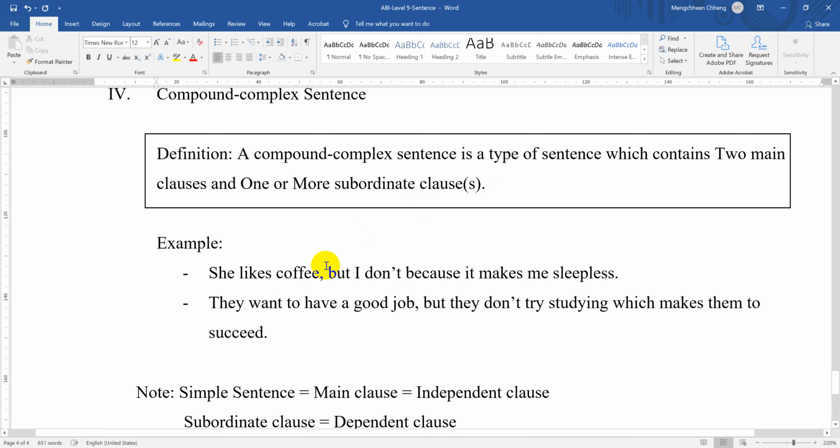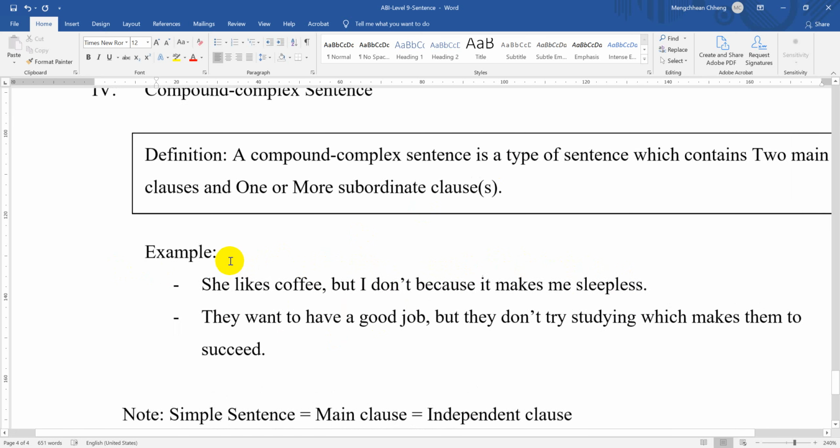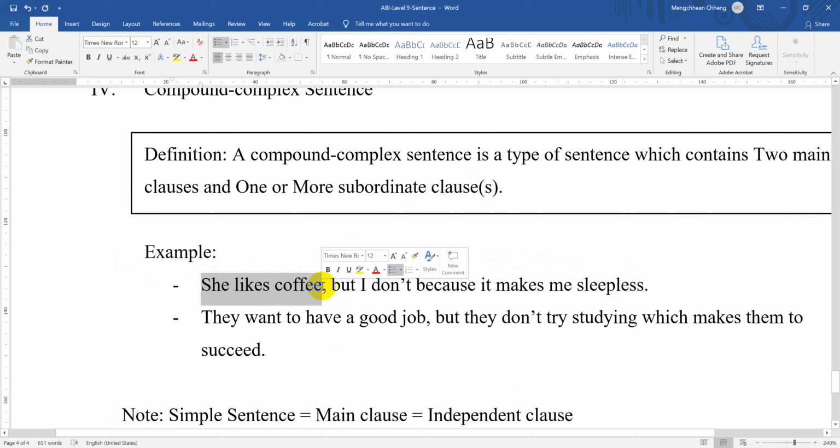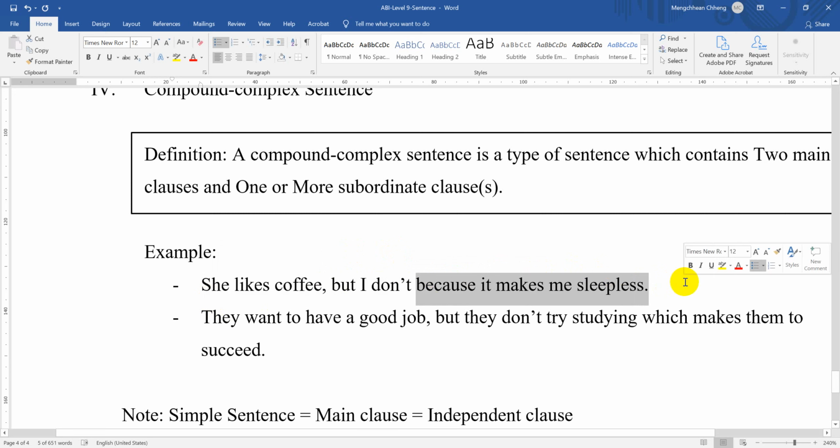Please take a look at the example. She likes coffee, but I don't because it makes me sleepless. Sleepless here means that you cannot sleep at night time. She likes coffee here is a main clause, and but I don't, from I don't here is a main clause as well. So there are two main clauses here. And see, because it makes me sleepless here is a subordinate clause.